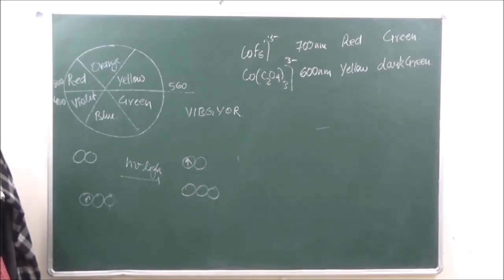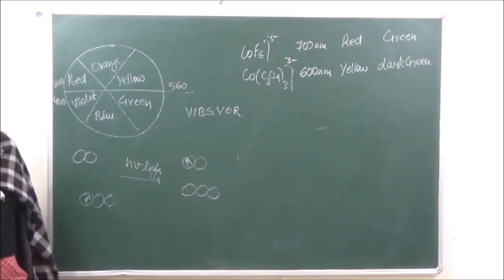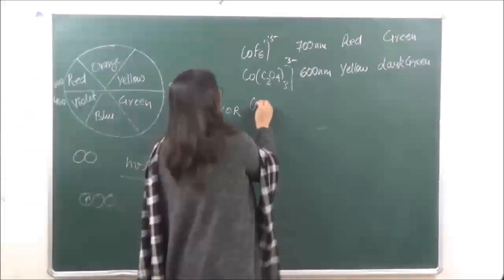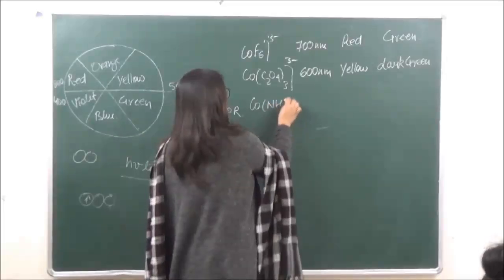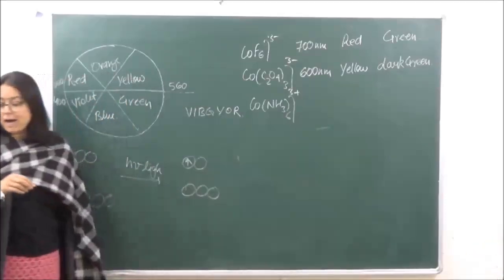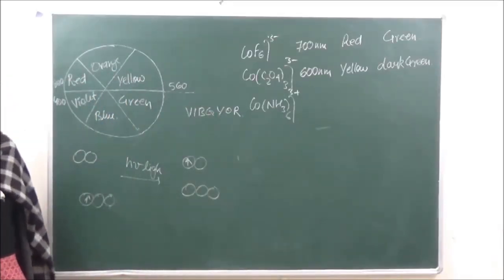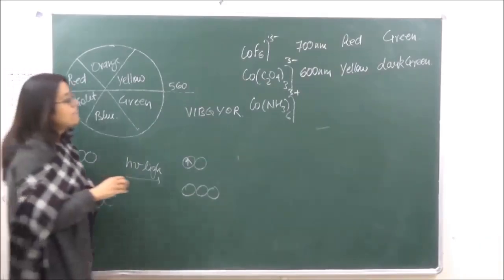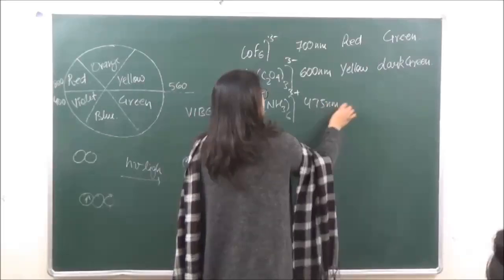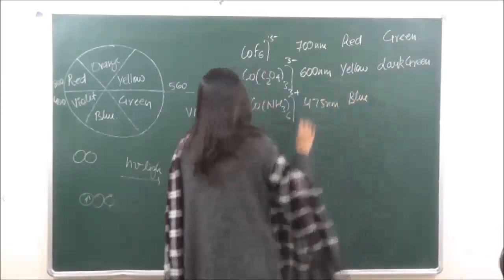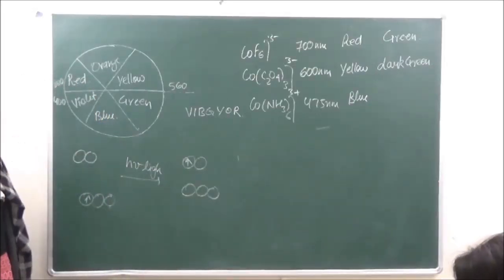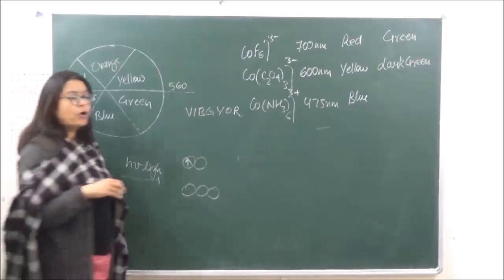Then next, let's say we are taking a strong ligand. Over here we are taking ammonia. Now NH3 is going to have a high crystal field splitting, so we will see that it is going to absorb radiation of less wavelength, which is going to be blue, 475 nanometers. So when it absorbs blue, it is going to appear orange.